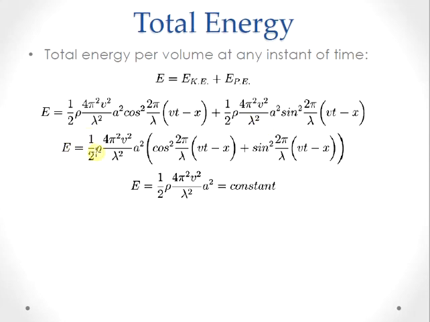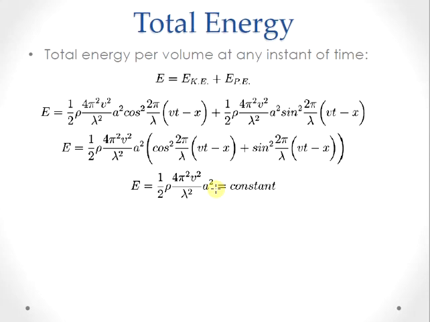So this will be half rho 4 pi square v square by lambda square a square into, that is the common term, some cos square plus sin square terms. So this will be 1. So that you will get the total energy is equal to half rho 4 pi square v square by lambda square into a square, which is a constant.